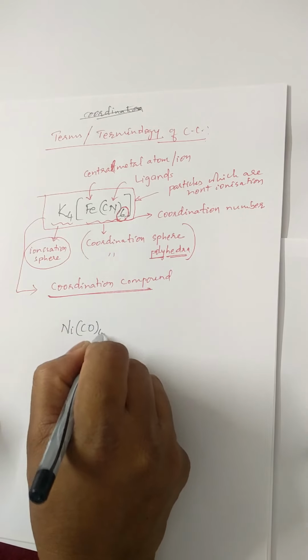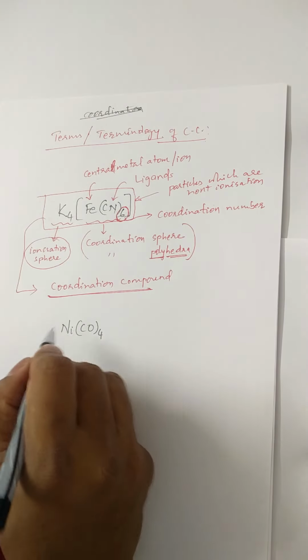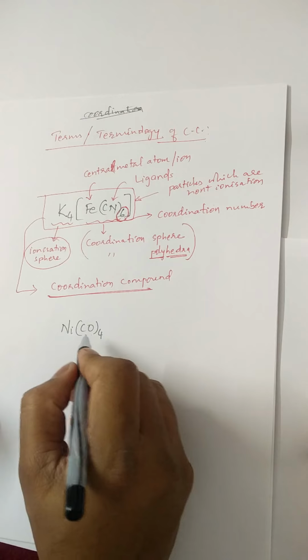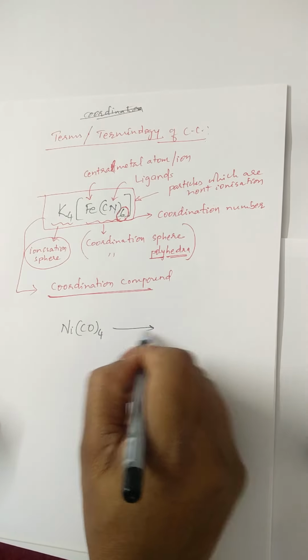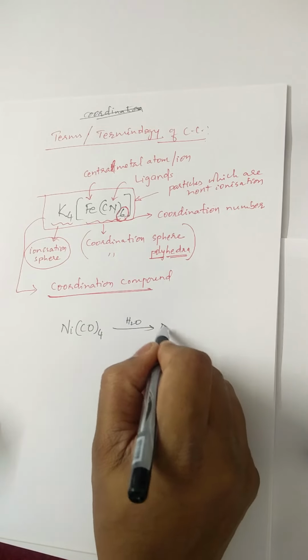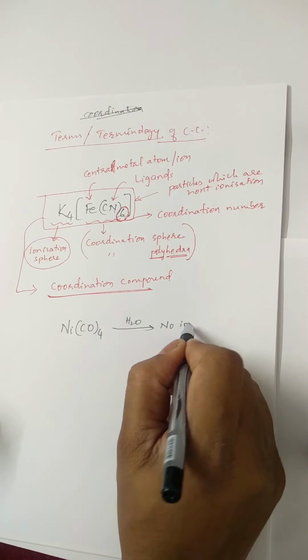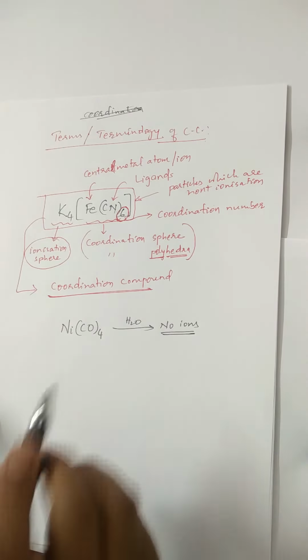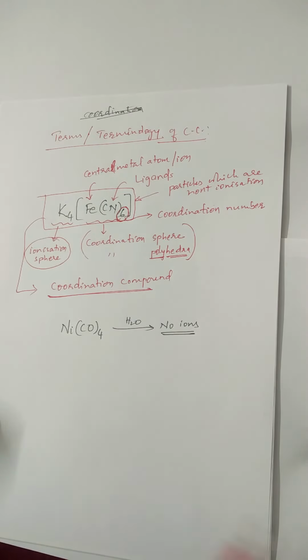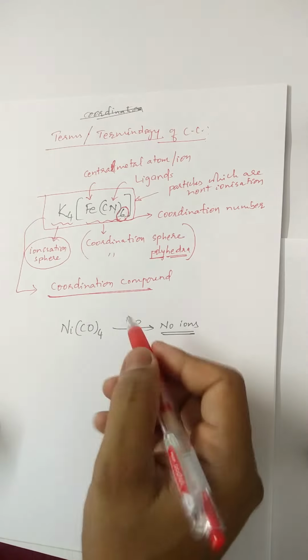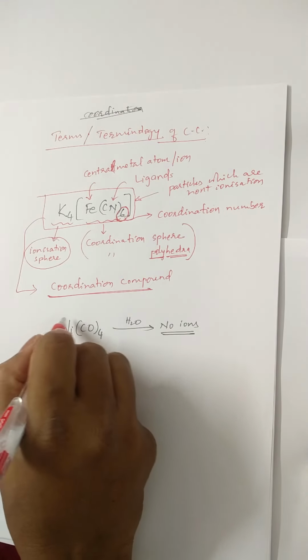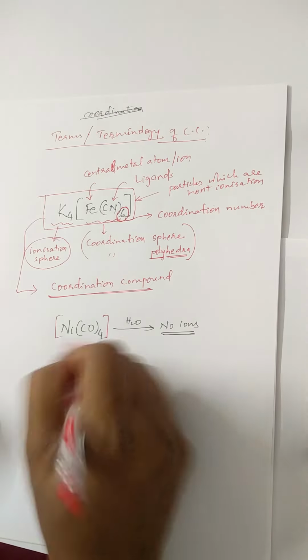Ni(CO)4. As we have just seen, this compound does not ionize in water, hence the use of square bracket is not required, or else if you want to use square bracket it should be like this.